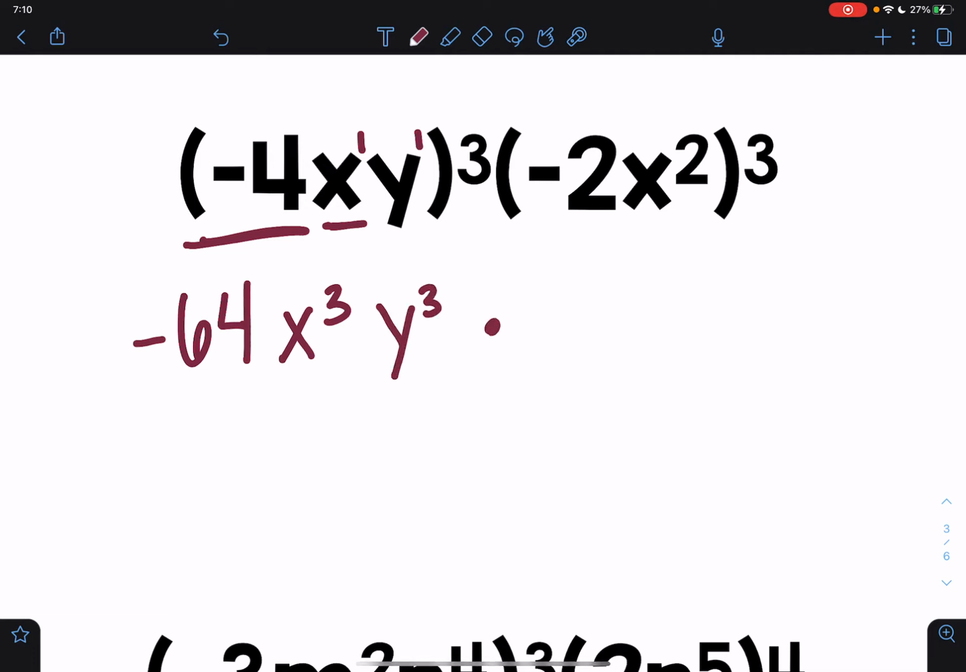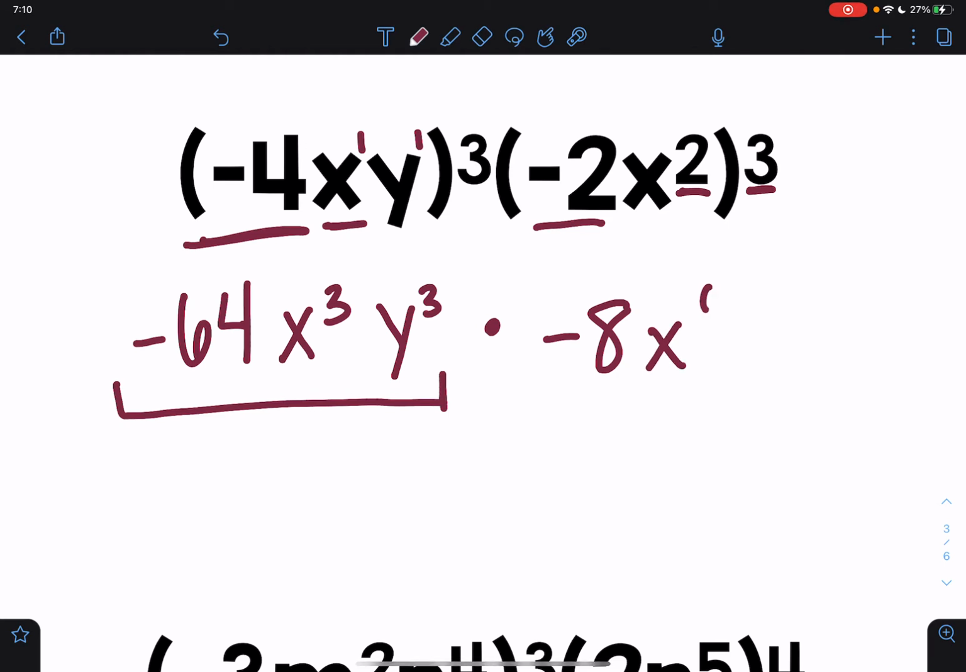I'm multiplying this whole entire thing here by -2x squared to the 3rd power. So I need to simplify that first. So again, I'm taking this -2 cubed. So in other words, what is -2 times -2 times -2? Use your calculator or do it in your head, it's -8. Then I have x squared cubed, which then is 2 times 3. I get x to the 6th power.